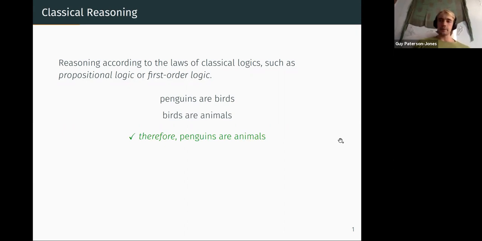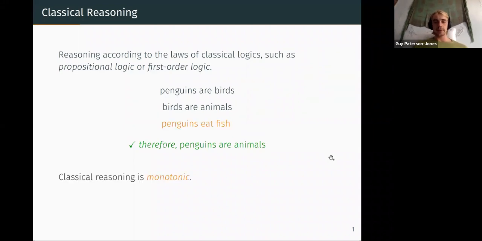And classical logic is very useful in a lot of contexts. And it satisfies some nice properties, like quite a famous property, monotonicity. So monotonicity says that if you add premises to a valid argument, it doesn't invalidate the conclusion. So in this case, we can add a premise, like, for instance, penguins eat fish, and it doesn't change the fact that penguins are animals. Our conclusion is completely unchanged.